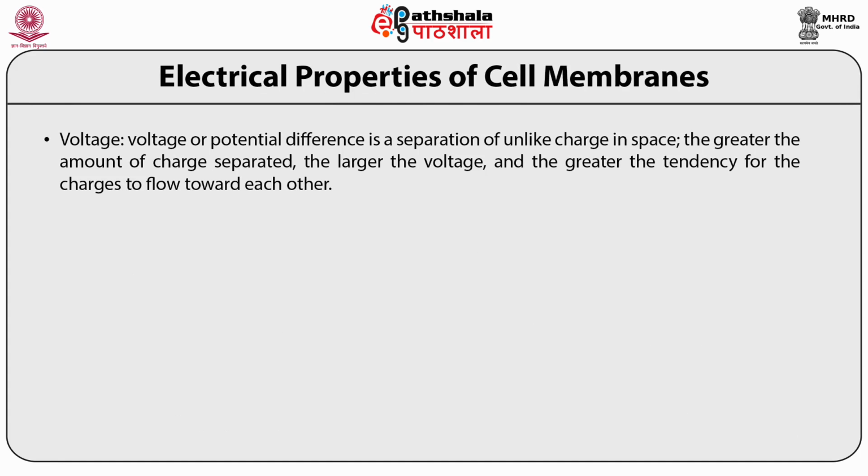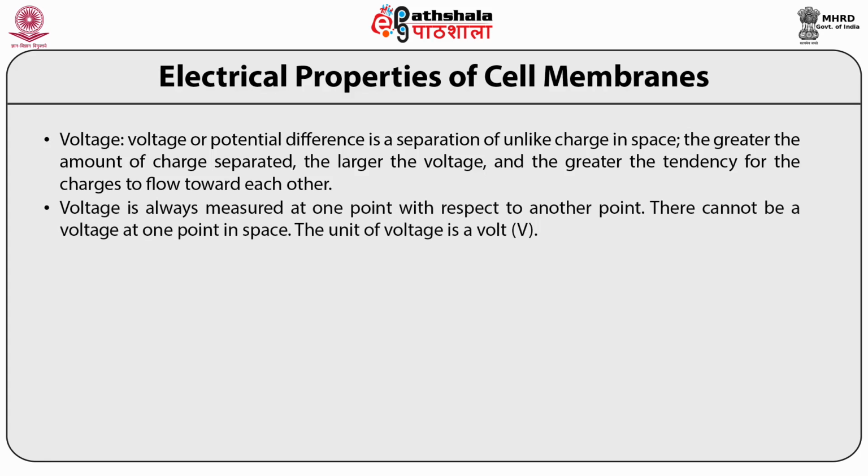Voltage or potential difference is a separation of unlike charges in space. The greater the amount of charge separated, the larger the voltage, and the greater the tendency for the charges to flow towards each other. Voltage is always measured at one point with respect to another point. There cannot be a voltage at one point in space.